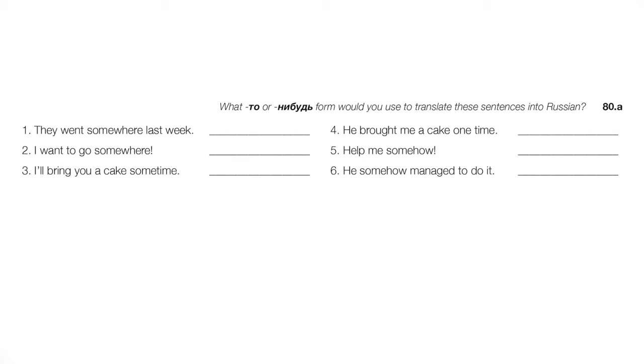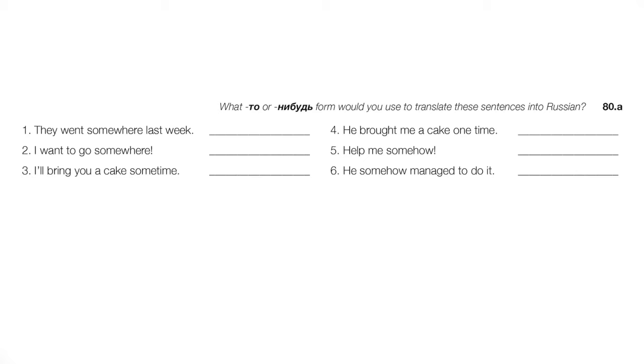Okay, so more examples. Number 4, he bought me a cake one time. Okay, so this is in the past. He bought us a cake. It's for certain. There was a certain time when he bought it, but we're not specifying. This is going to be когда-то. Когда-то.